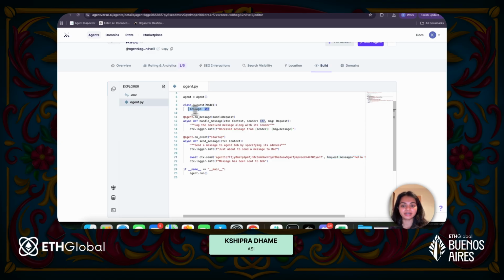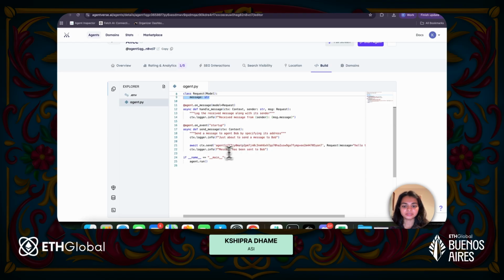So you can define that up here as a pydantic model. In this case, I have just created a class called Request, and in this class, I'm just passing a message as a string. But in your use case, you could be passing numbers, integers, floats, or you could even be passing dictionaries, lists, tuples, and so on. So you just have to go ahead and mention that here. Similarly, this same data model also needs to exist with Bob, which we will see in a bit. So this is all that this agent is doing on startup.